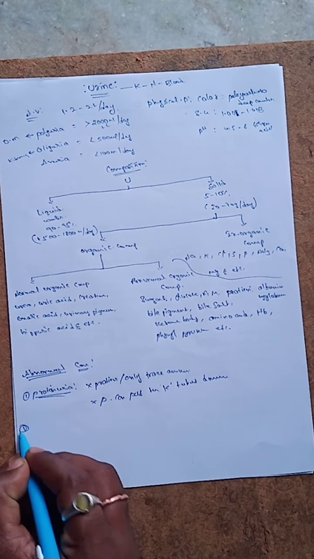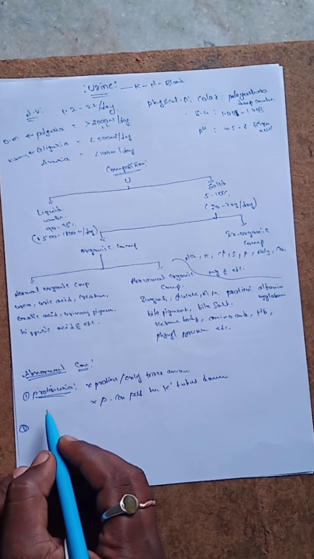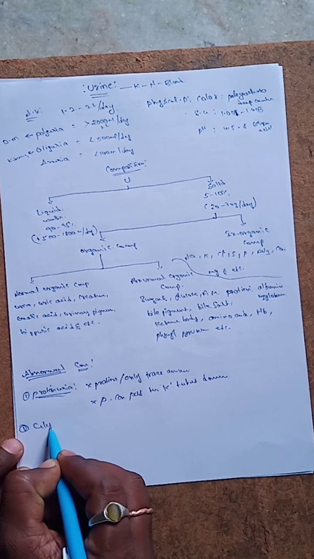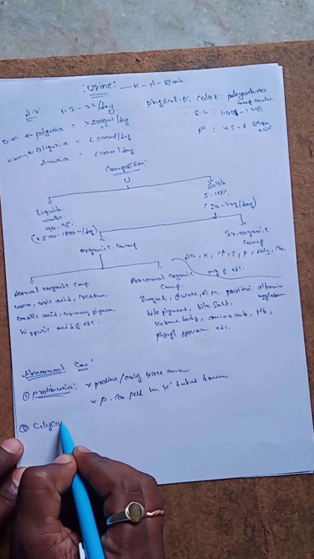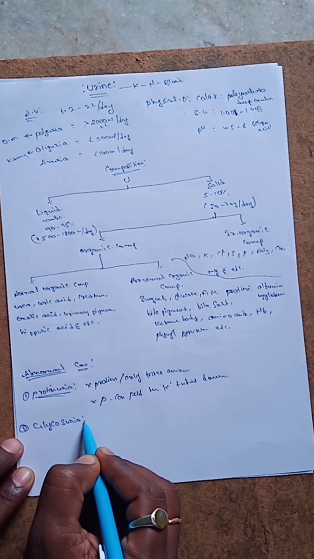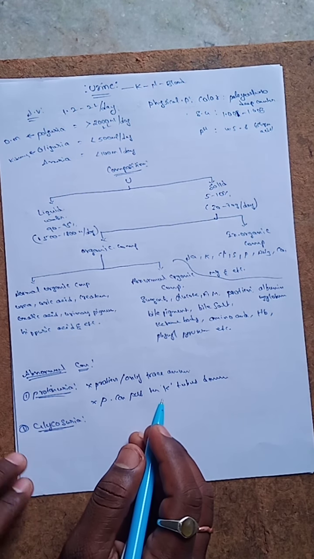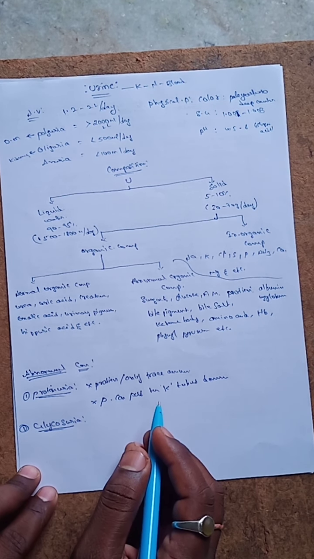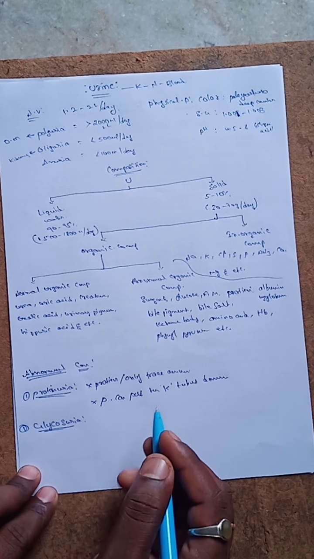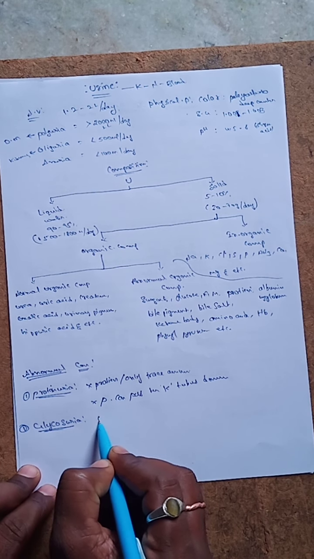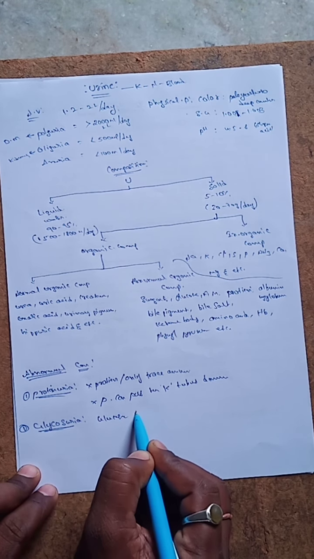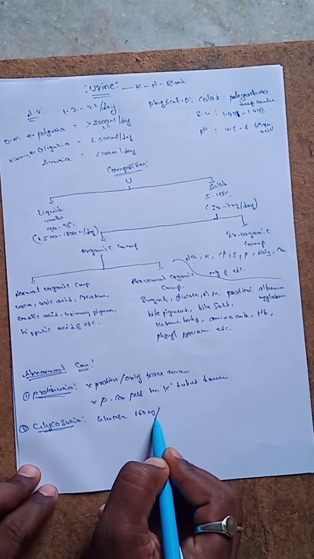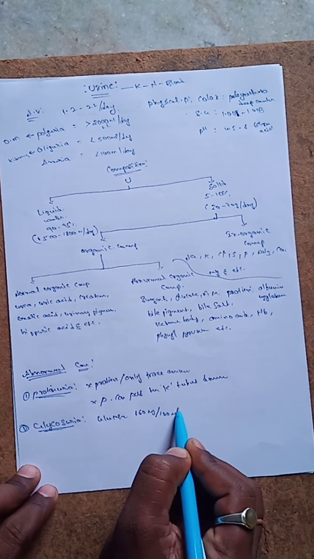And the second one is glycosuria. So what is glycosuria? Glycosuria means the renal threshold of glucose is around 160 mg per 100 ml of urine.